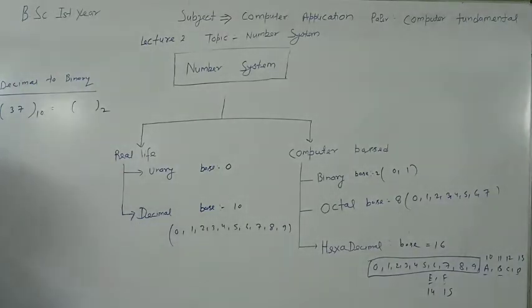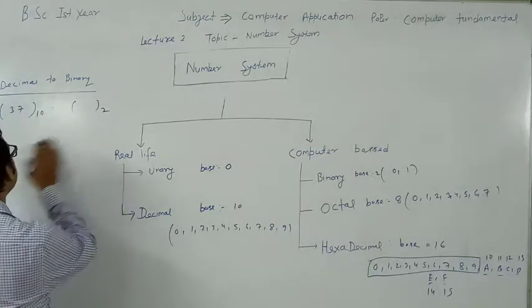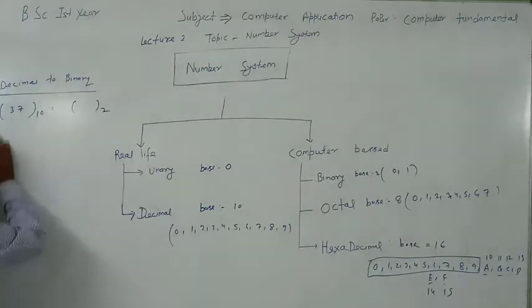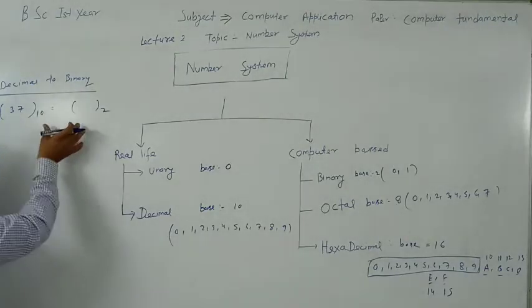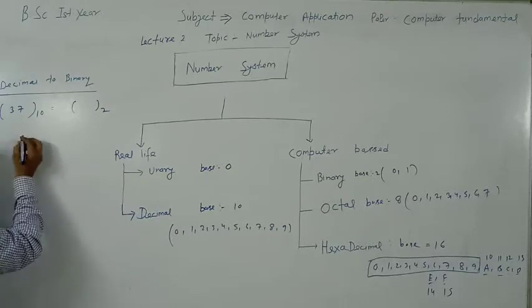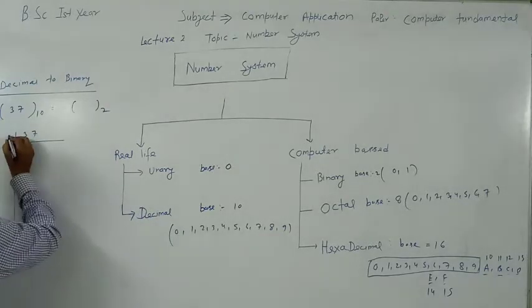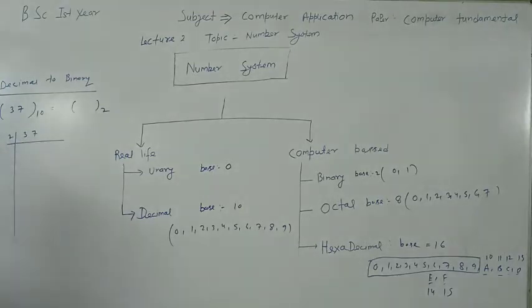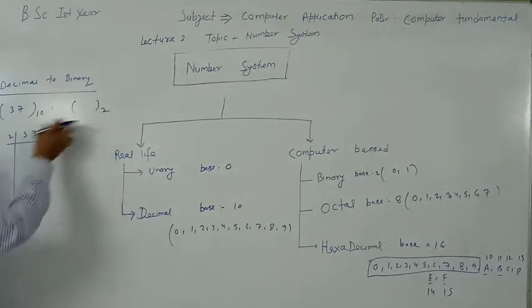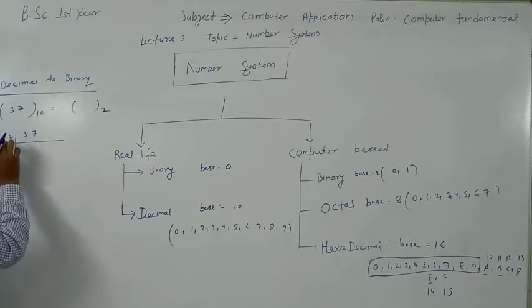To convert decimal to binary, binary has base 2, so we have to divide by 2 and save the remainder. So divide 37 by the base of binary, which is 2, and save the remainder.